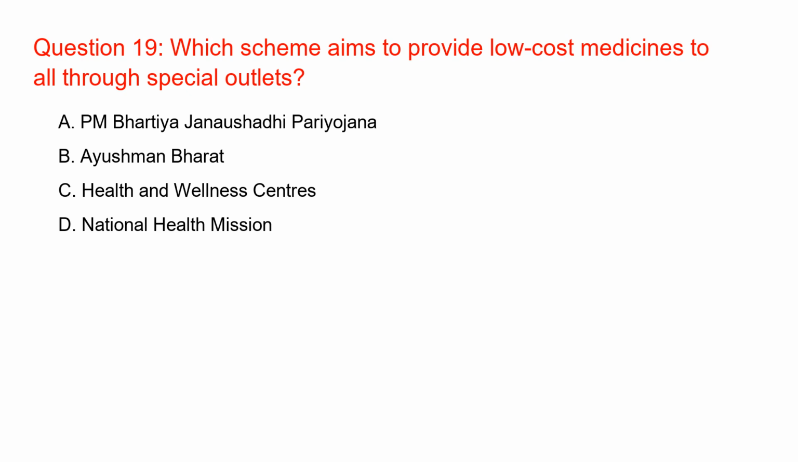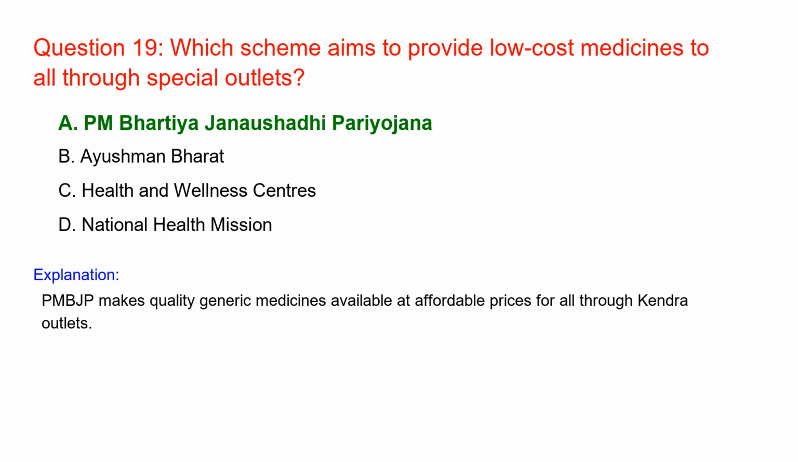Which scheme aims to provide low-cost medicines to all through special outlets? PM Bharatiya Janaushadhi Pariyojana. PMBJP makes quality generic medicines available at affordable prices for all through Kendra outlets.